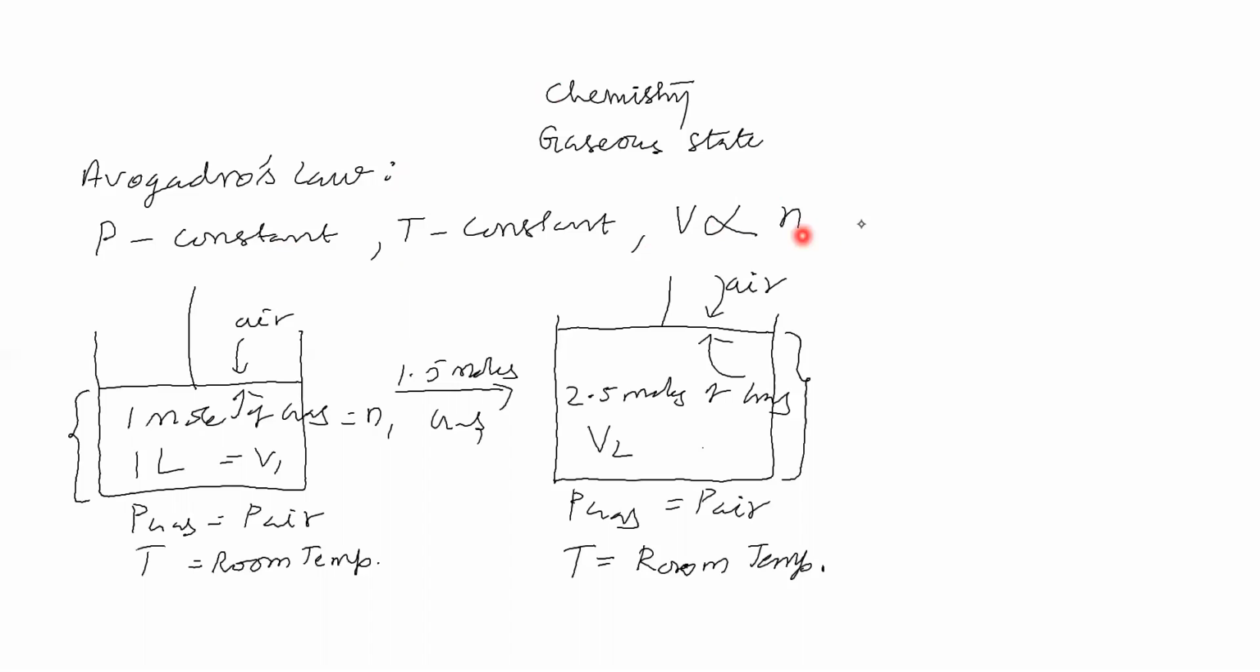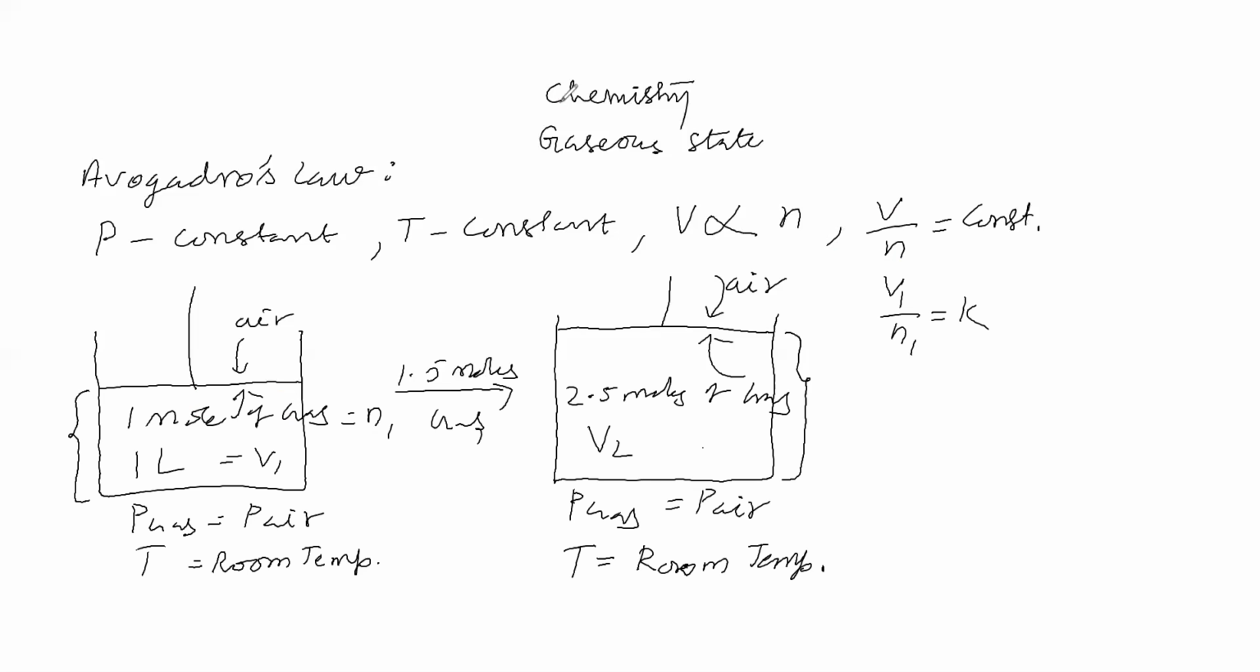Now this we will rewrite as V by N is equal to constant. Now for this condition, let us substitute here. We will get V1 by N1 is equal to some constant.